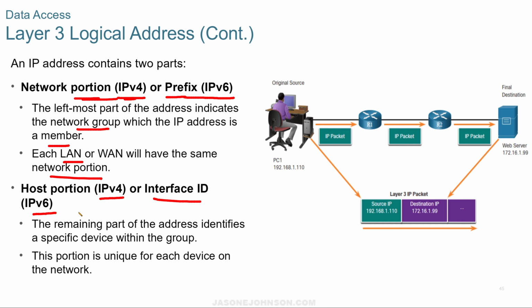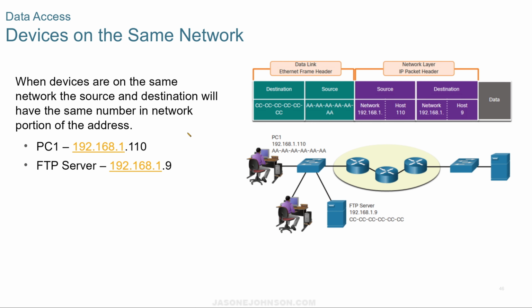So the network portion tells you who is all on the same network. The host portion tells you your individual IDs on devices on the same network. When devices are on the same network, the source and the destination will have the same number in the network portion of the address. So here, if this is our network portion of the address, they'll both have 192.168.1. So they're both on the same network, and then you'll have your host IP addressing.